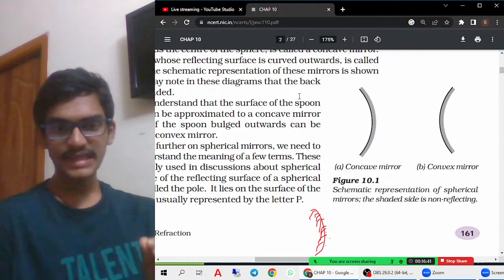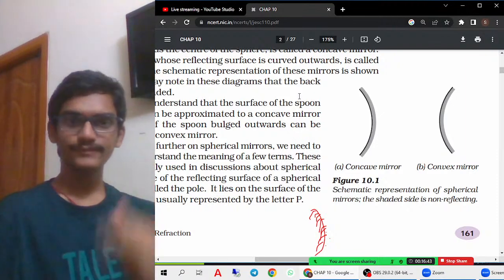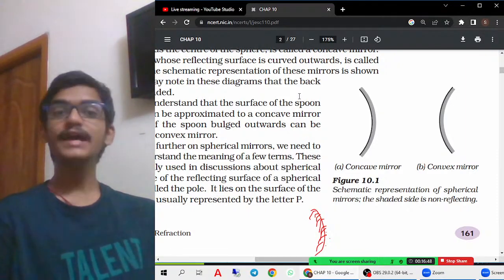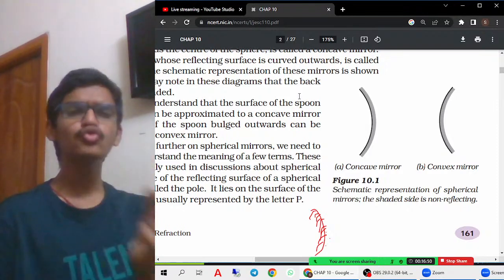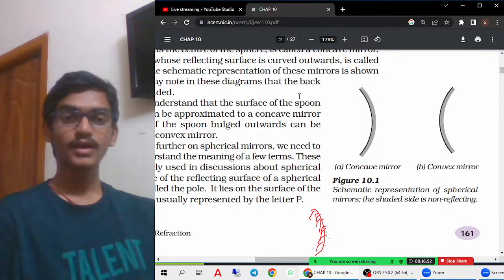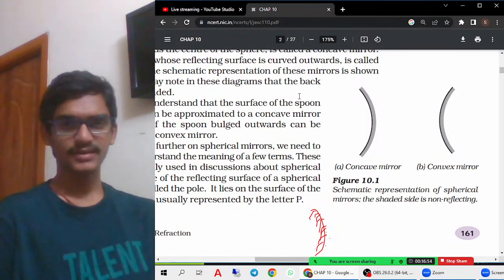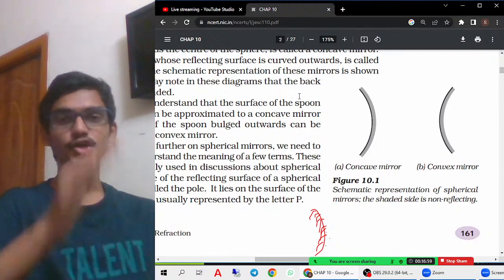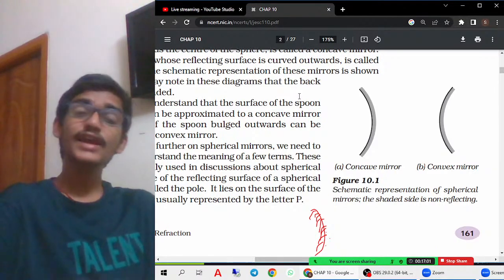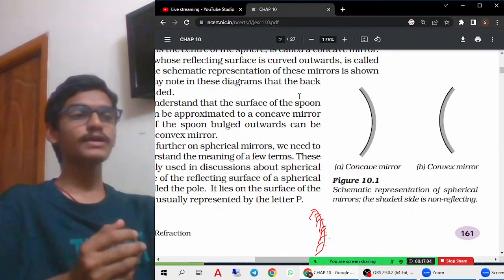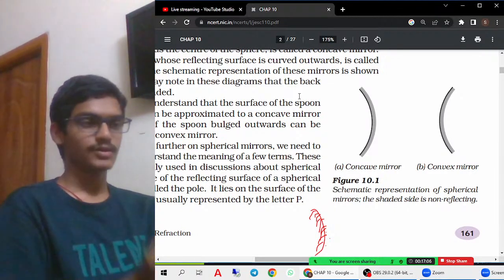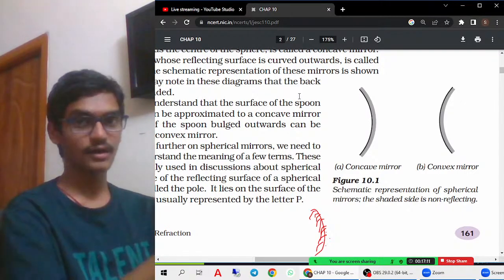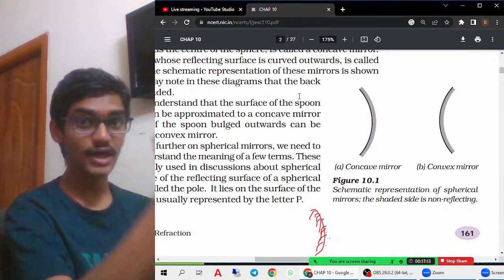For example, you take a spoon. A spoon is the only thing which will act like both concave and convex. Take a new spoon, not a used spoon, because a used spoon will lose its shine and different kinds of particles will accumulate on it. Take the new spoon and keep the normal facing side, not the back, the front side. If you see, it is curved, right? That is called curved inwards.